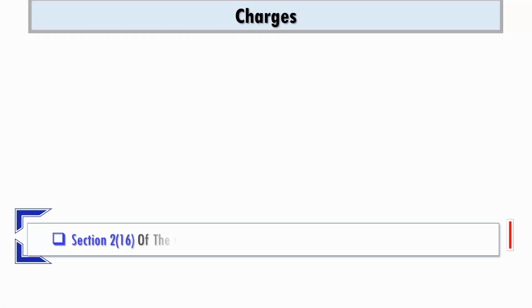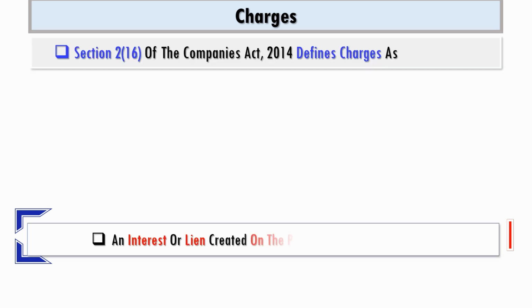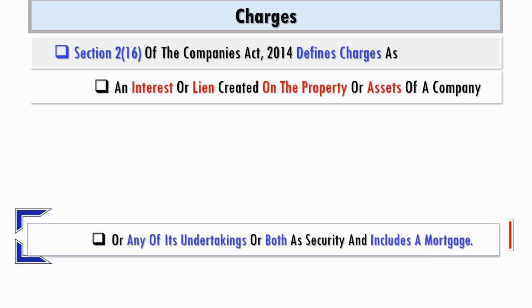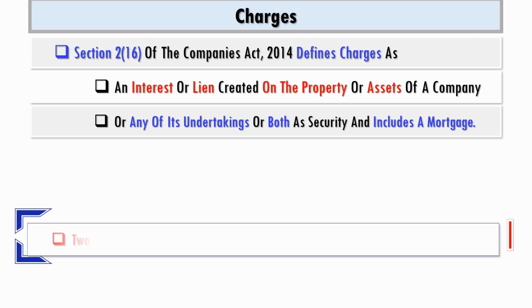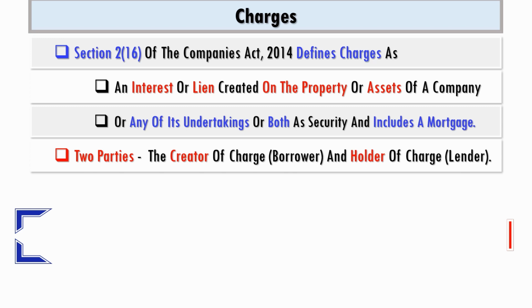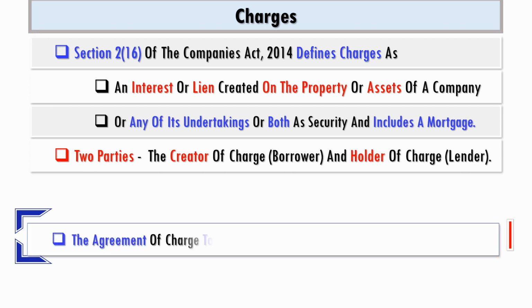Charges. Section 2, subsection 16 of the Companies Act defines charges as an interest or lien created on the property or assets of the company or on any of its undertakings or both as security, and it includes a mortgage. Two parties to a charge: borrower, the creator of the charge, and lender, the holder of the charge. The agreement of charge is required to be in writing.